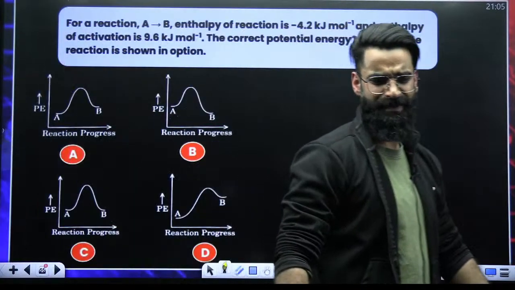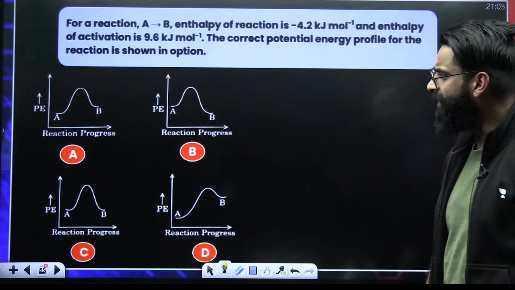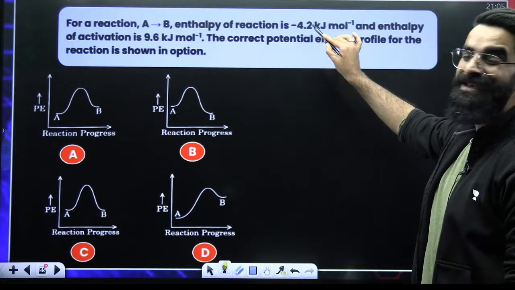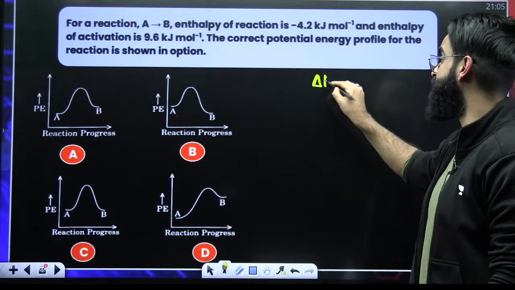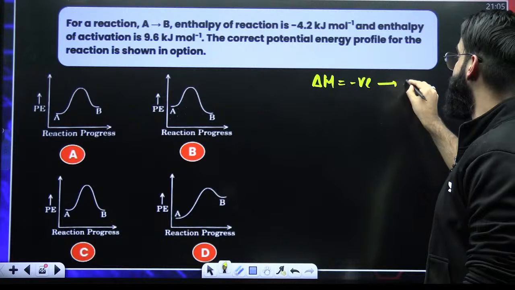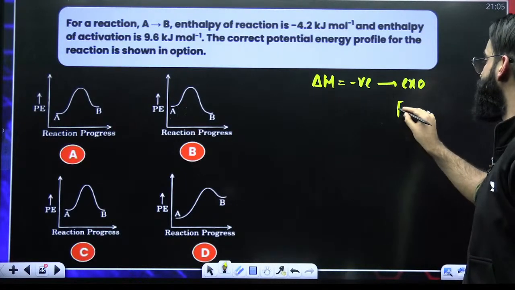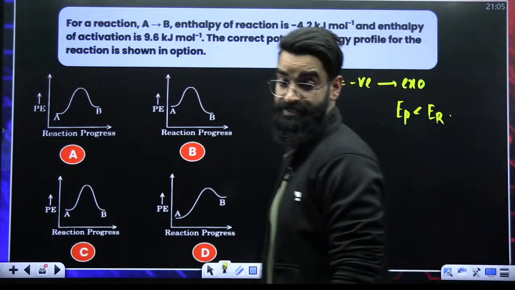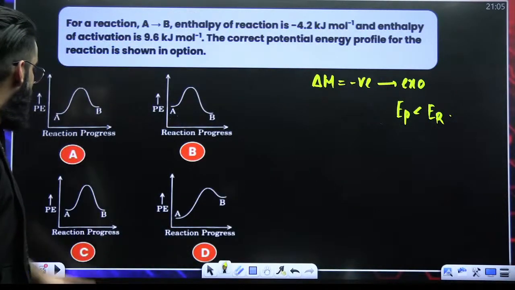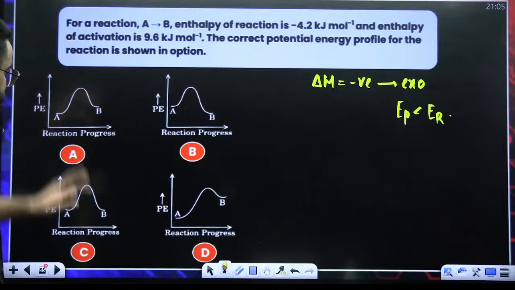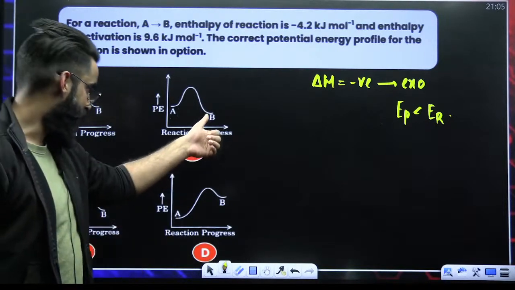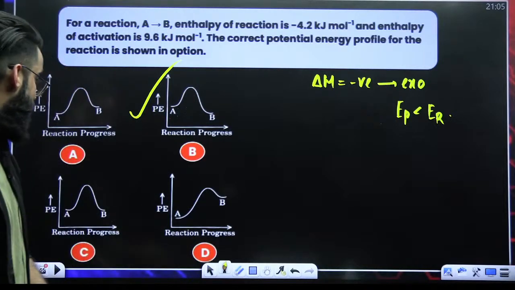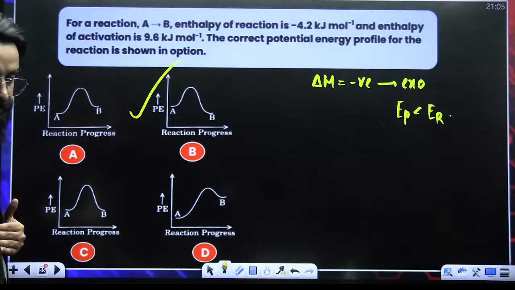A simple basic question, people. For the reaction A gives B, enthalpy of the reaction is minus something. So delta H is negative. Delta H is negative means the reaction is exothermic. And in case of exothermic reactions, energy of products is less than that of energy of reactants. Here energy of product is more than potential energy of reactant. Here potential energy of product is less than that of reactant. So it has to be this one, right?